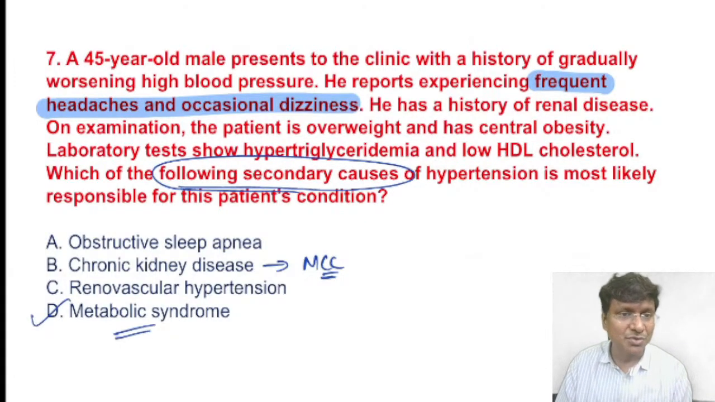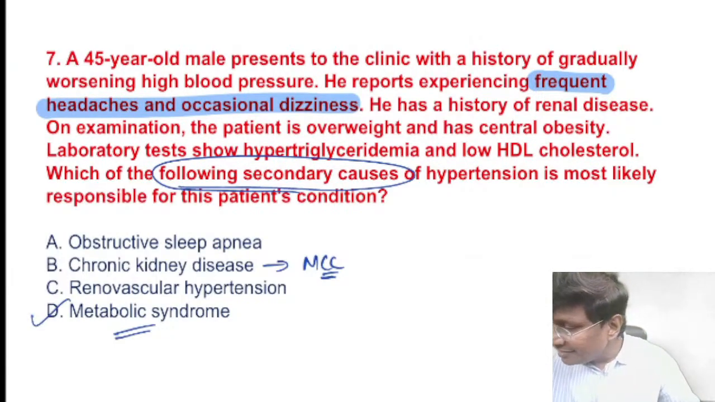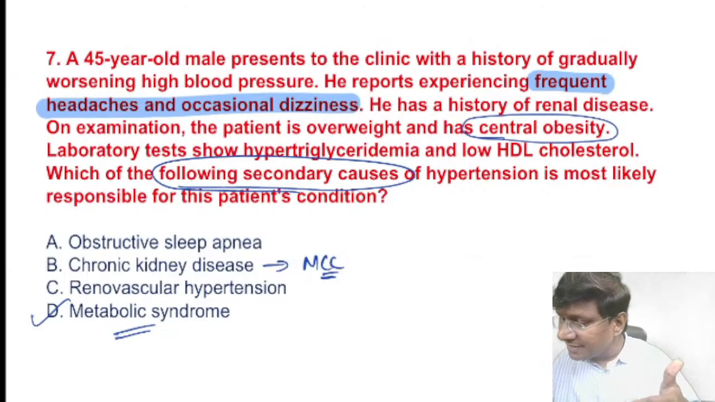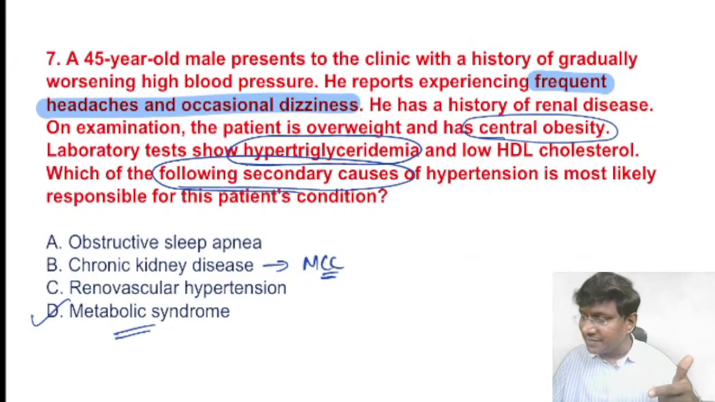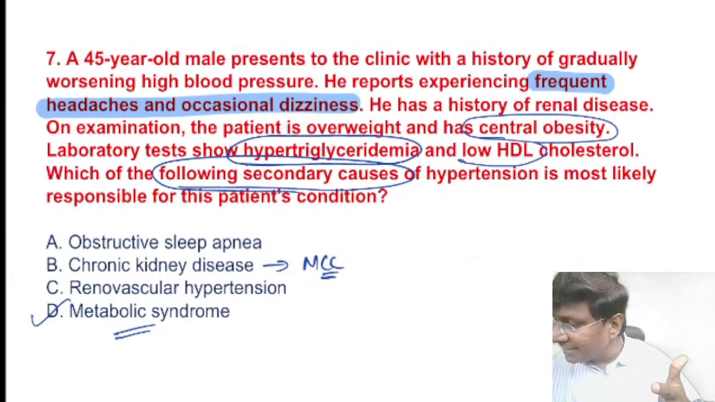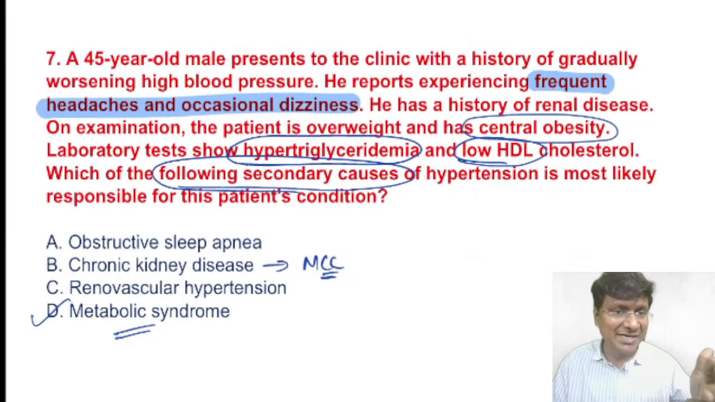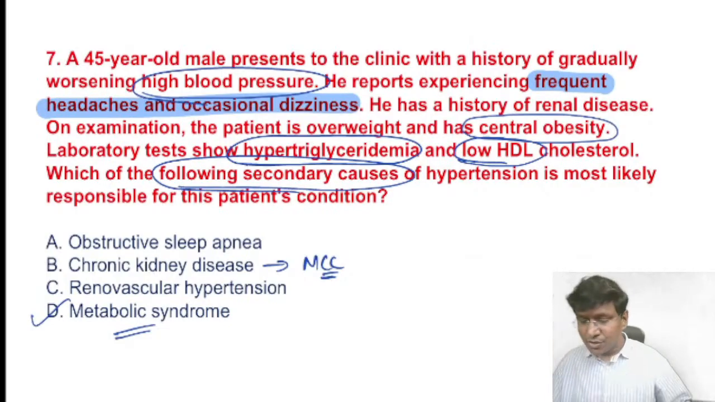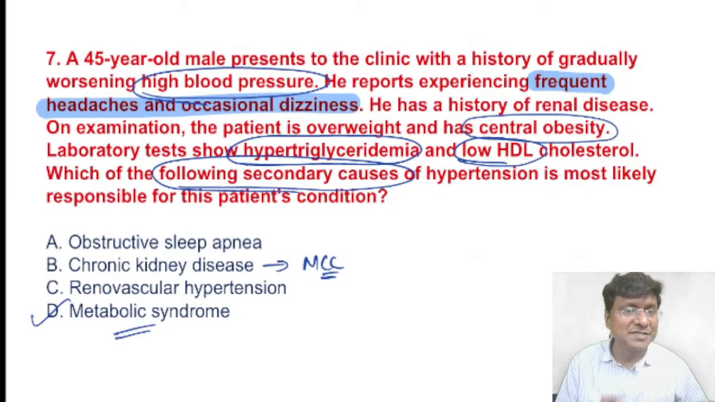Now why is it metabolic syndrome? Because what is the criteria that you require for metabolic syndrome? Number one, central obesity. This particular patient has a very high BMI, so central obesity is there. The second important thing required is hypertriglyceridemia, that is dyslipidemia, and there should also be low HDL. Another important thing in metabolic syndrome is the presence of hypertension. The question itself is about high blood pressure, so all the components of metabolic syndrome are present in this case.